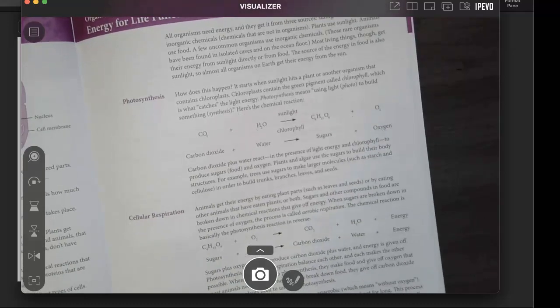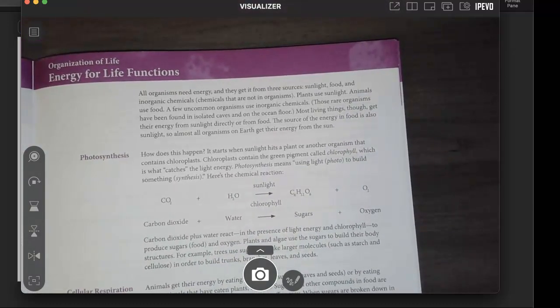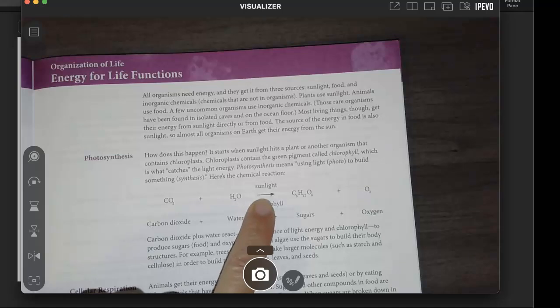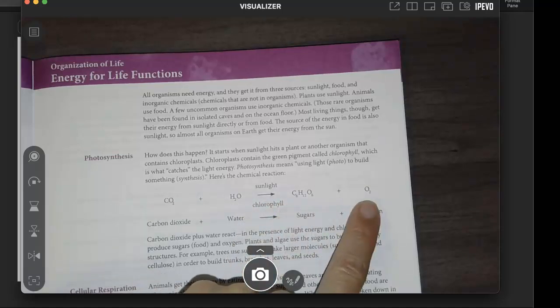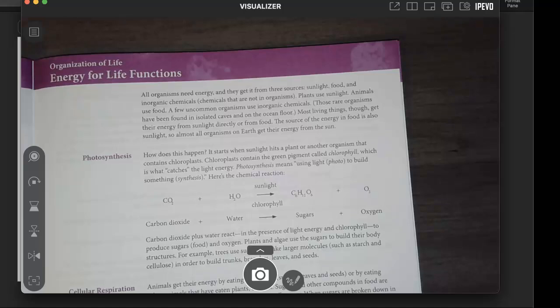Photosynthesis. How does this happen? It starts when sunlight hits a plant or another organism that contains chloroplasts. Chloroplasts contain the green pigment called chlorophyll, which is what catches the light energy. Photosynthesis means using light, or photo, to build something, synthesis. Here's the chemical reaction. It's carbon dioxide plus water, sunlight, sugars, and oxygen. Carbon dioxide plus water react in the presence of light energy and chlorophyll to produce sugars, or food, and oxygen.